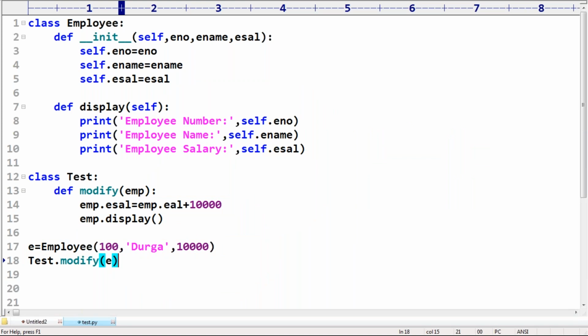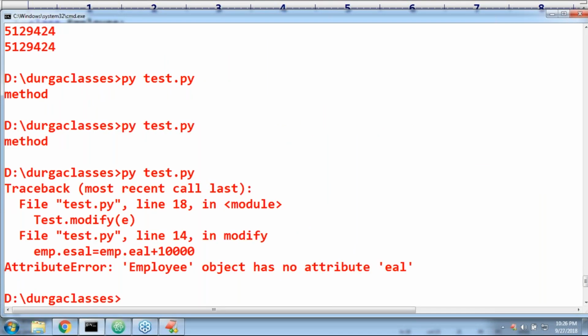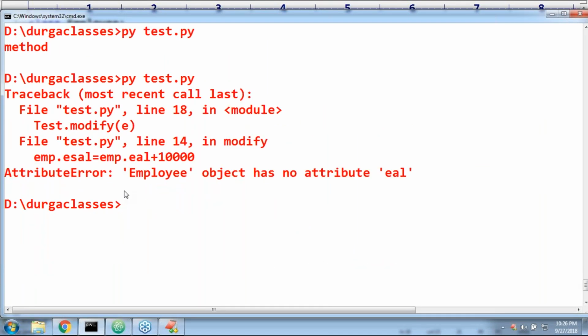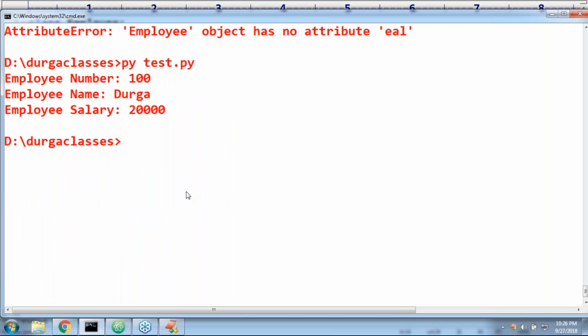Are you getting? What is the output we are going to get by default? Just let me execute. Okay, can you please observe that? Employee object has no attribute like eSal. Where am I making the mistake? eSal, yes, missing. Can you please observe? Employee number 100, employee name Durga, and employee salary 20,000. Like this we are going to get.